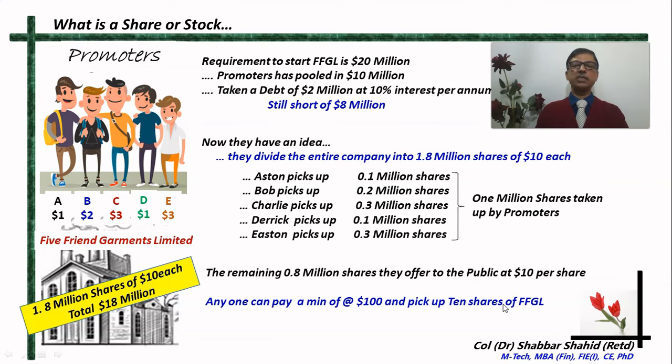There is no difference between the promoters and the public shareholders, except that the promoters have a larger number of shares. The individuals buying from the public may have a small number of shares. That's all. But otherwise, in terms of each share, everybody is equal.